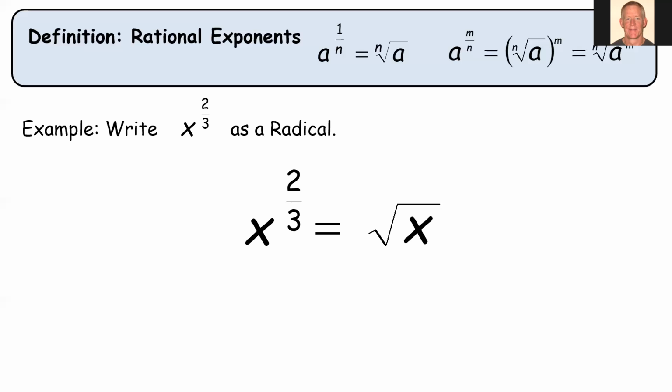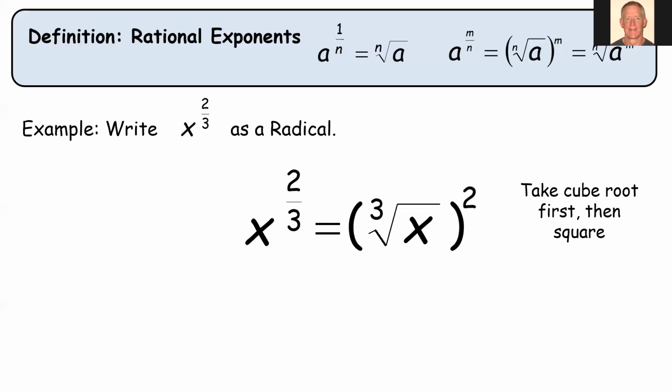Well, we can start by just making the radical symbol with the x inside, but then we can take the 3, since it's in the denominator, that becomes our index, and the 2 becomes our exponent. So I've written it the first way here according to our definition, where we take the entire radical expression and raise it to the 2nd power.